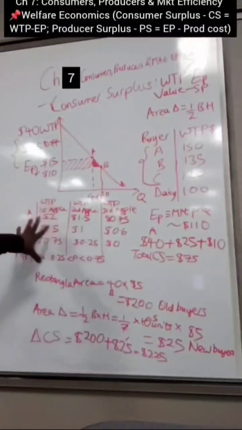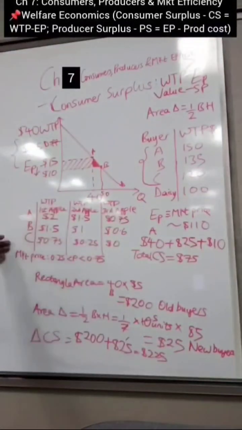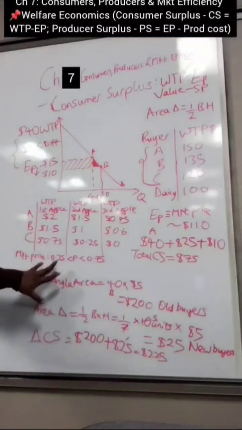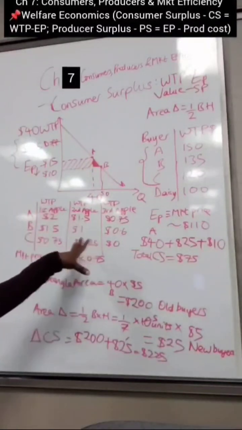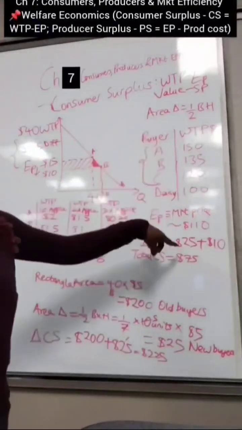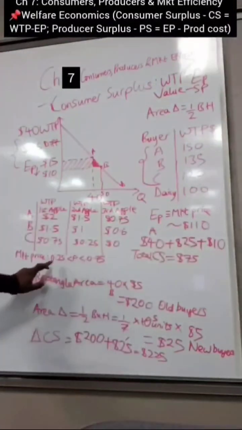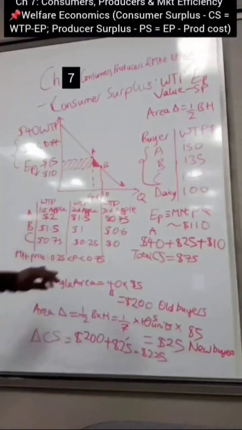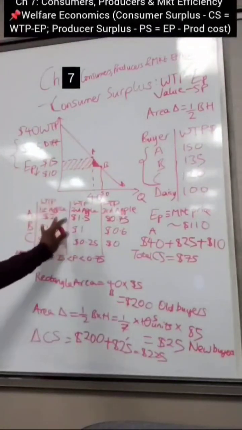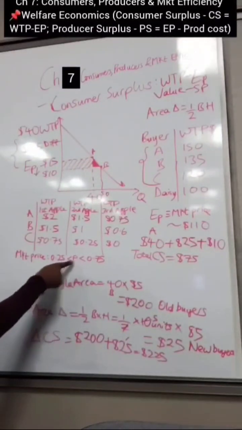So now we have this example on the board, and we have the willingness to pay of different consumers A, B, and C, right? Now let's assume we have a range of market prices, okay? How do we calculate how much is going to be bought in this market? We've done a similar example right here, but that example was just based on a fixed market price of $110. But now when you have a range of market prices from 25 cents to 75 cents, how do you calculate how much is going to be bought in the market? Notice how this is less than, it doesn't have equal to, it's just less than, right?